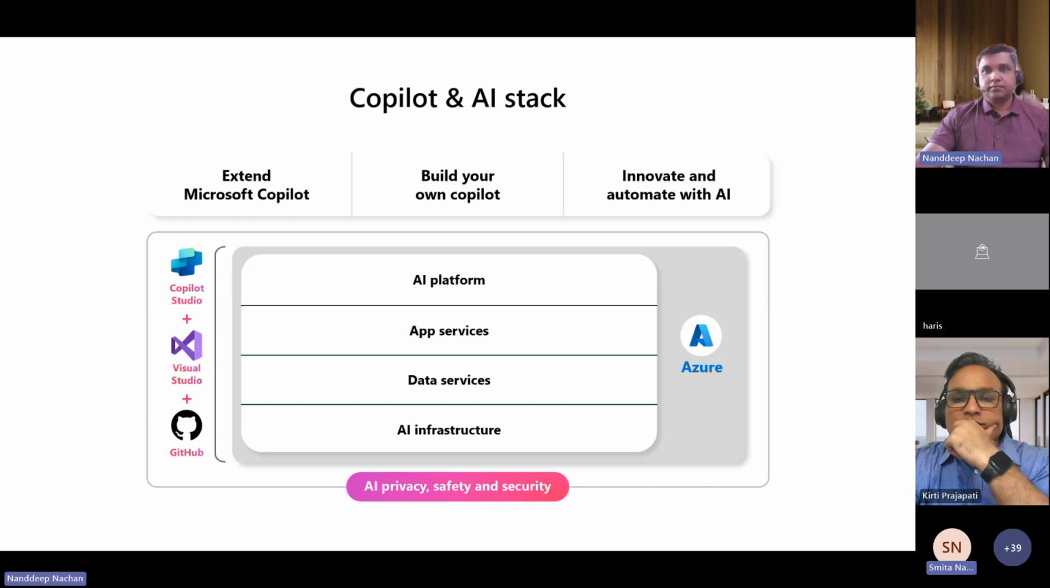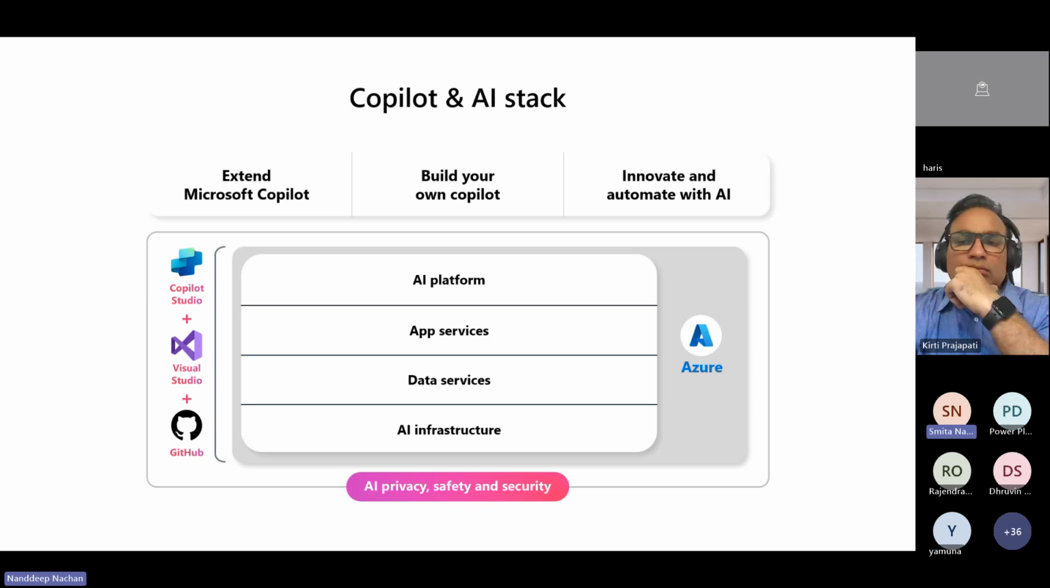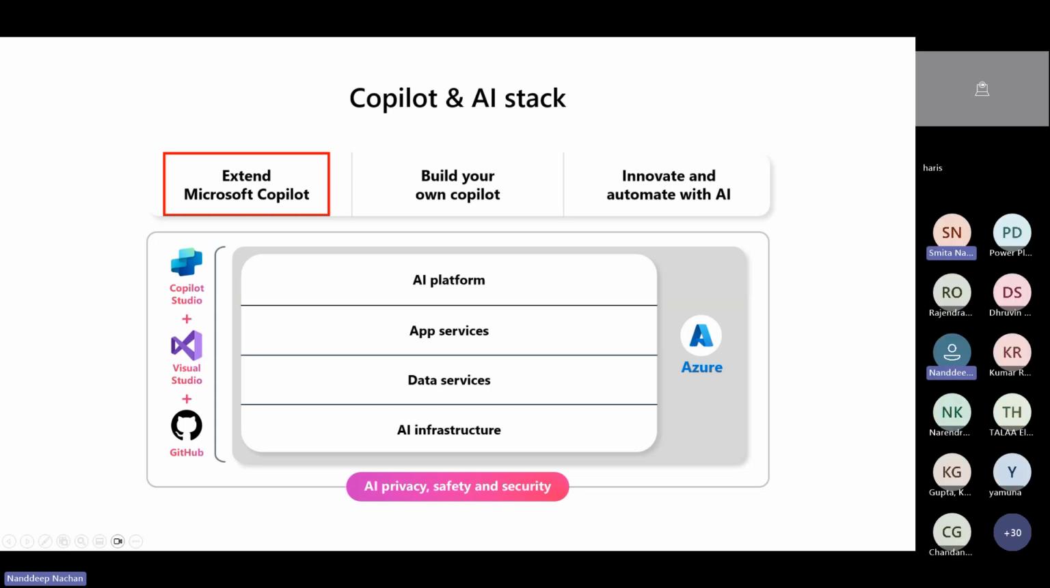So here is the Copilot and AI stack that is showcasing the various approaches and the layers involved in building AI-powered solutions with the Microsoft ecosystem as well as with Azure. Some of the key approaches over here: extend the Microsoft Copilot. The focus is on customizing and enhancing the existing Microsoft Copilot experiences using a tool like Copilot Studio, a platform to build and extend the Microsoft Copilot capabilities. Then Visual Studio for the more advanced development and integration. Then GitHub for managing the code and collaboration.